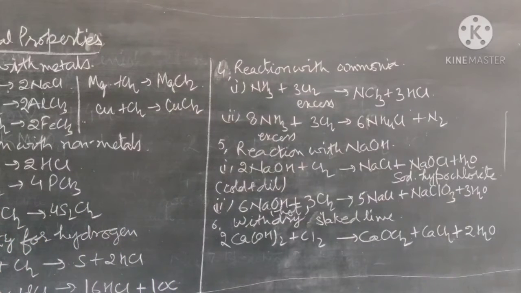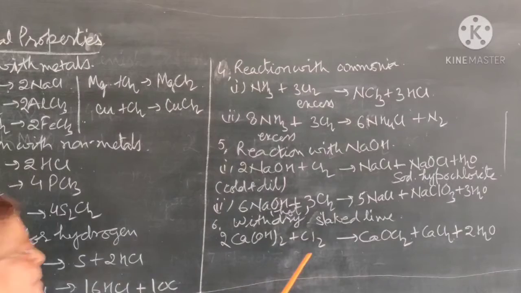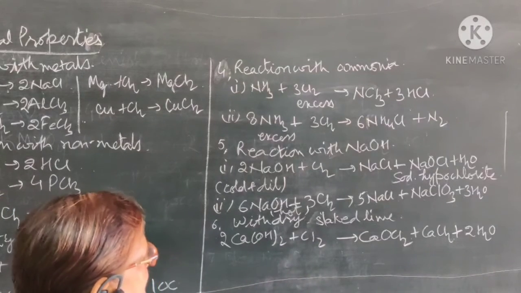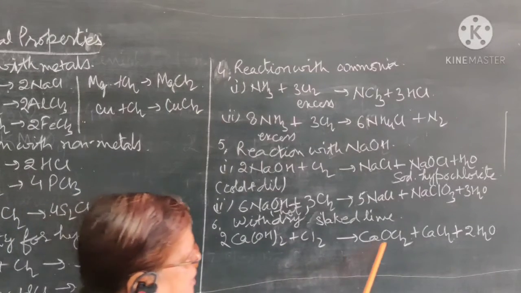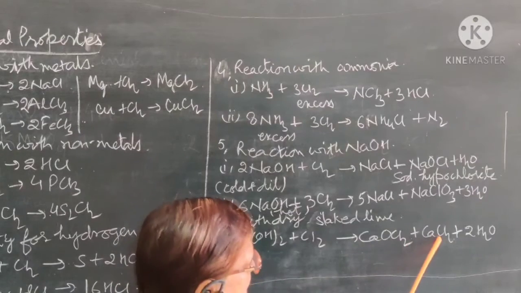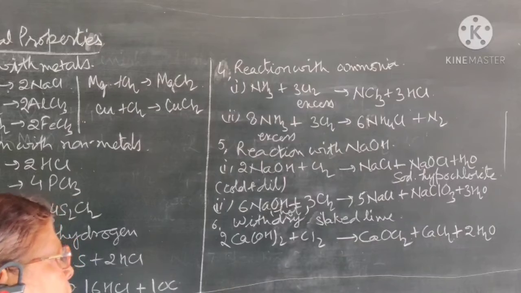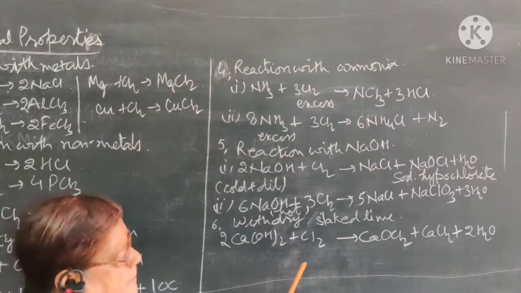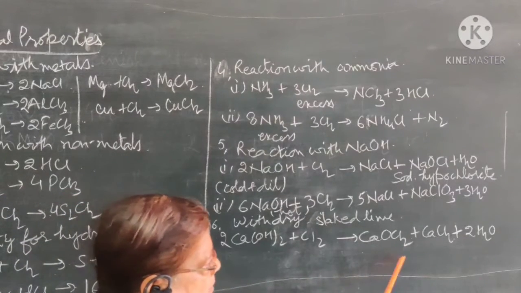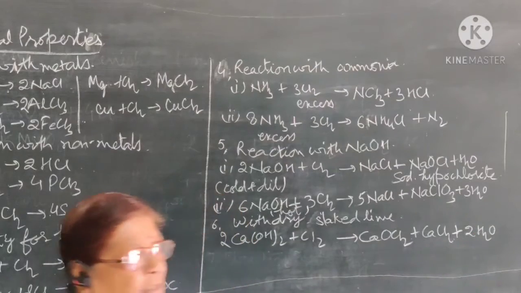Now there is one more, the reaction with the solid slaked lime. That means the reaction with calcium hydroxide. When chlorine gas is passed over solid slaked lime, then it is converted into bleaching powder, and calcium chloride is also formed with the water. So when chlorine is passed over solid slaked lime, then it forms bleaching powder, calcium chloride and water.